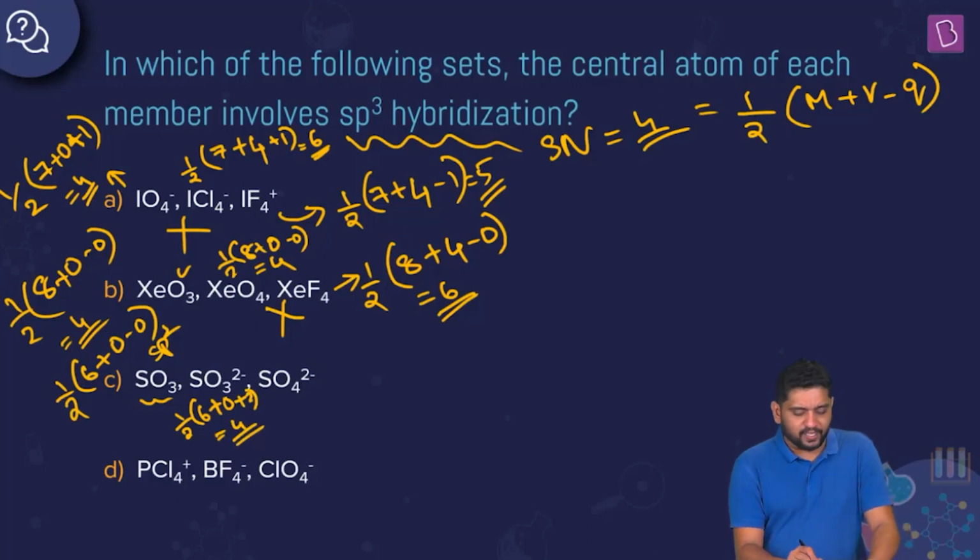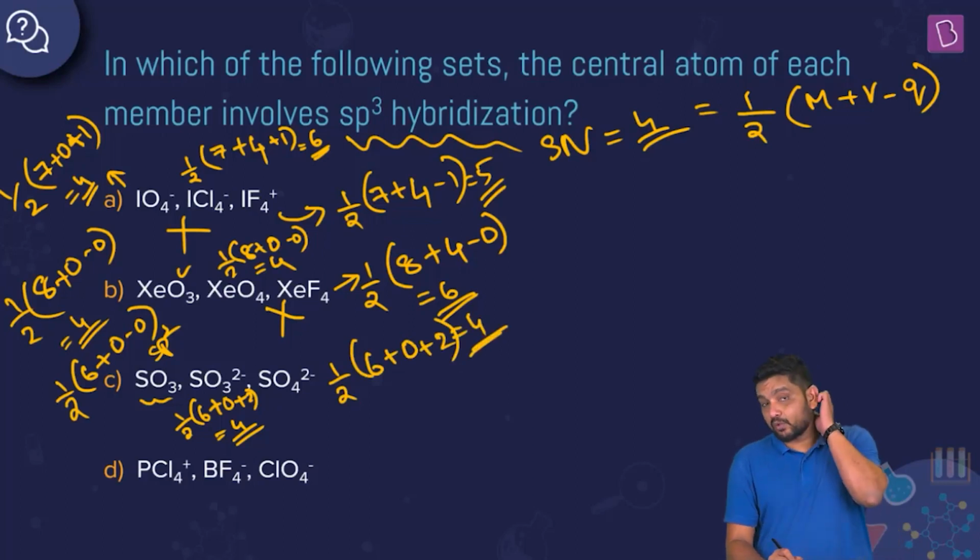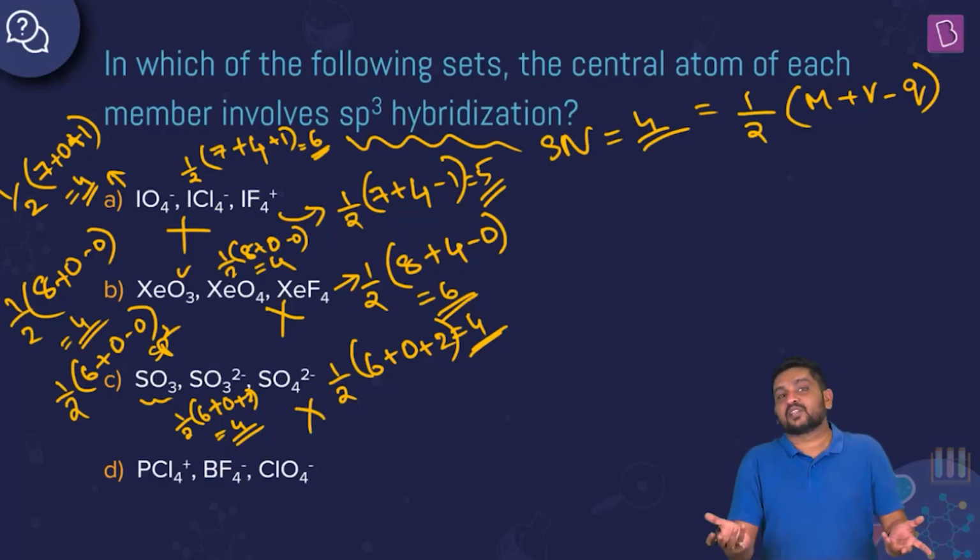SO4 2-, same story: half of 6 plus 0, minus minus is plus 2. So this is also 4. So SO3 2- and SO4 2- are sp3 hybridization, but SO3 is sp2. So this is also not our answer. Obviously it had to be the final one, but let's still calculate.